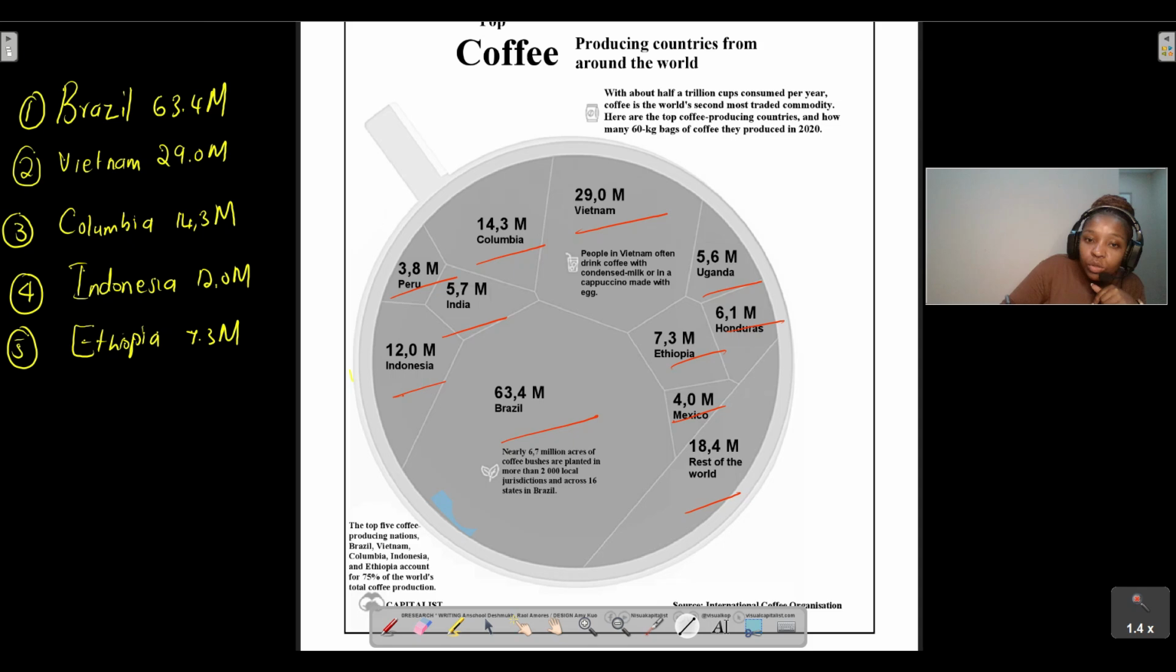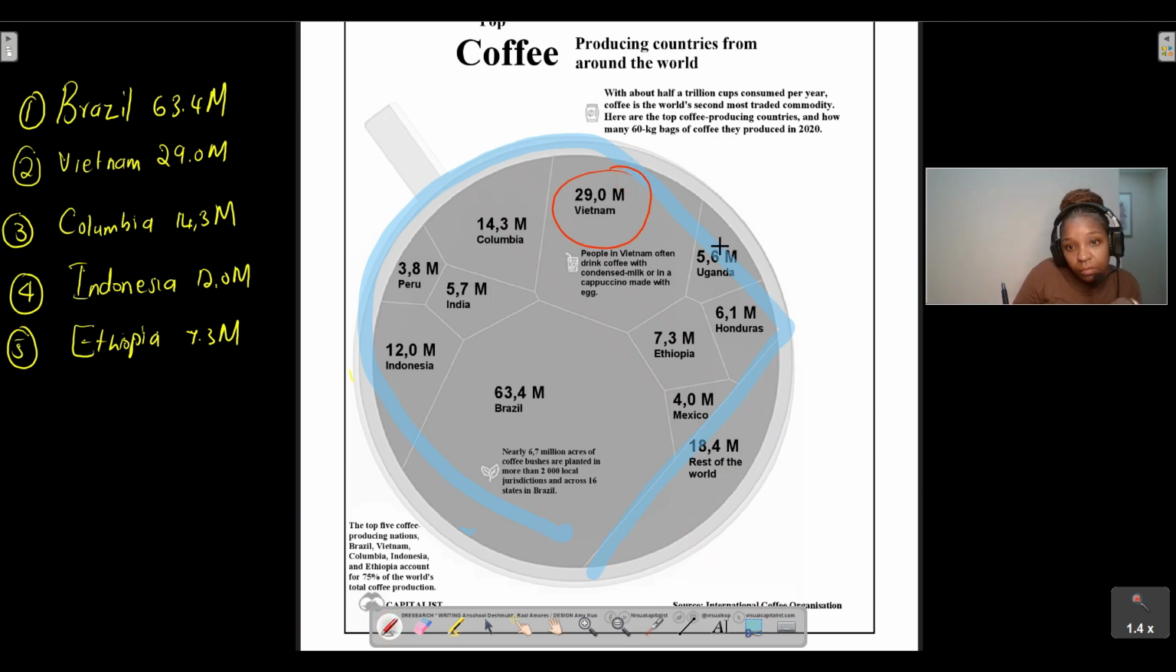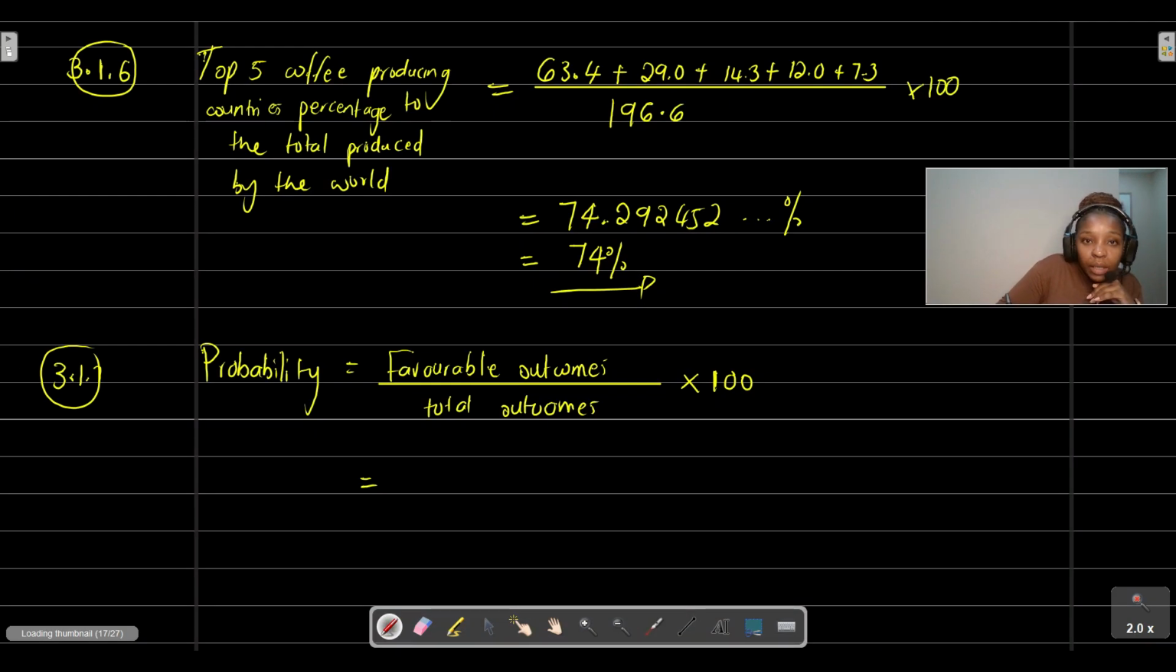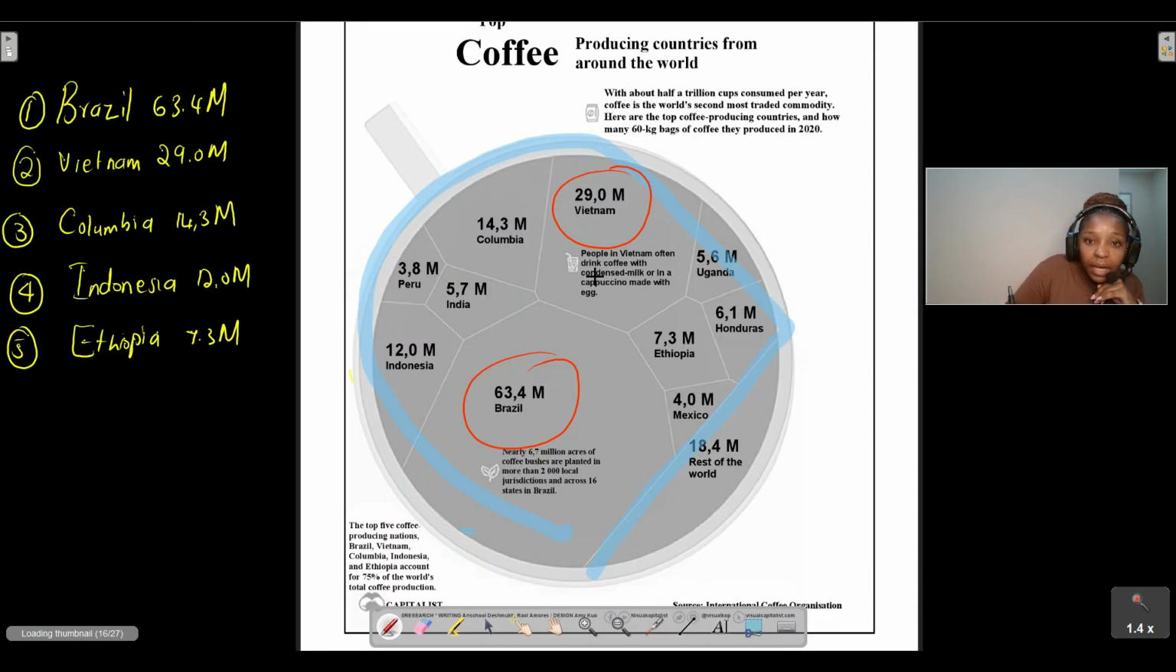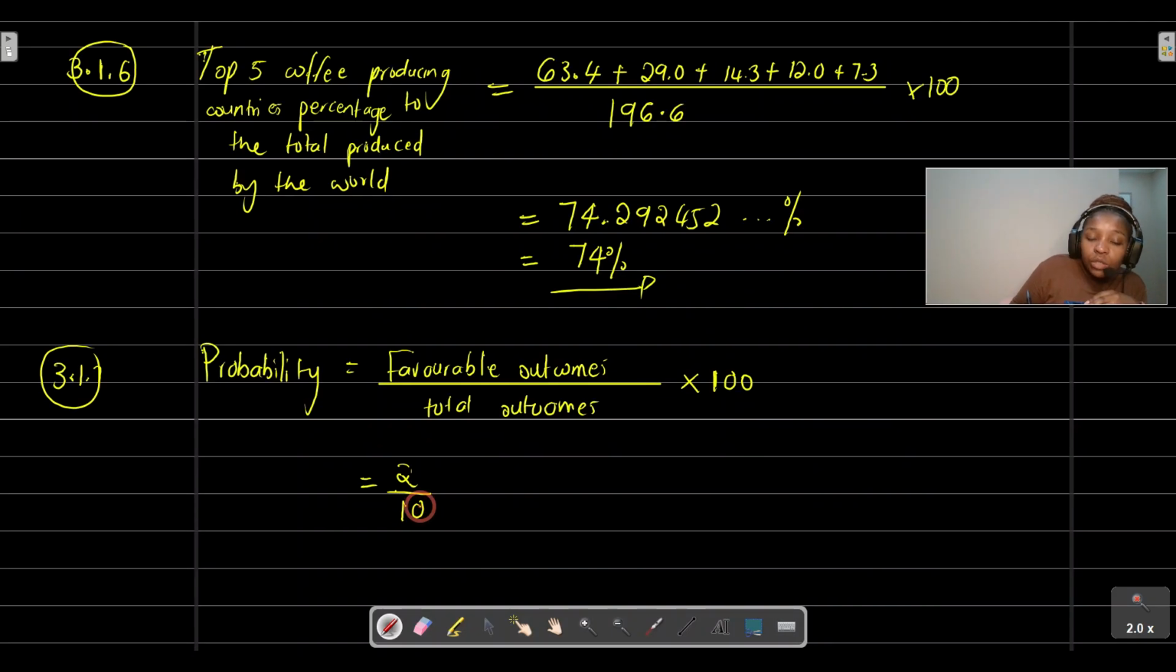So now we're going to count all the countries that produce more than 20 million, and we are not going to include the rest of the world. We're just looking at those values there. What countries produce more than 20 million? It's 1, 2. So it's just going to be 2 over the total outcomes. How many countries do we have? 1, 2, 3, 4, 5, 6, 7, 8, 9, 10 countries. So it's 2 over 10 multiplied by 100 because they want it as a percentage, and you'll see there that you get 20%. All right, so we're done with this question.